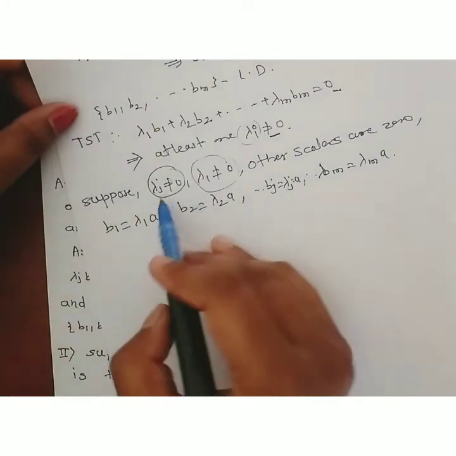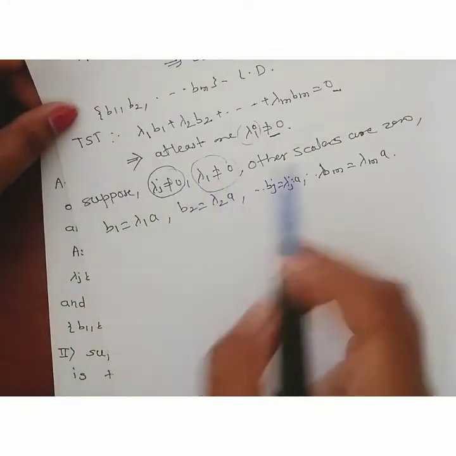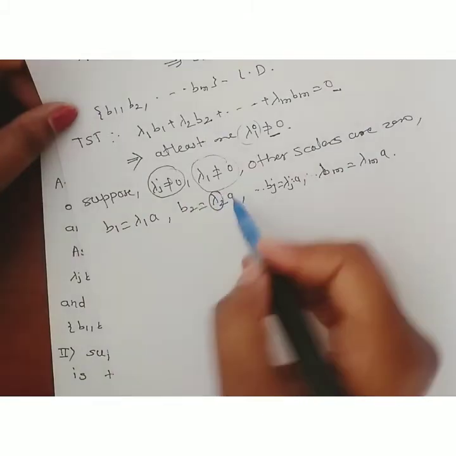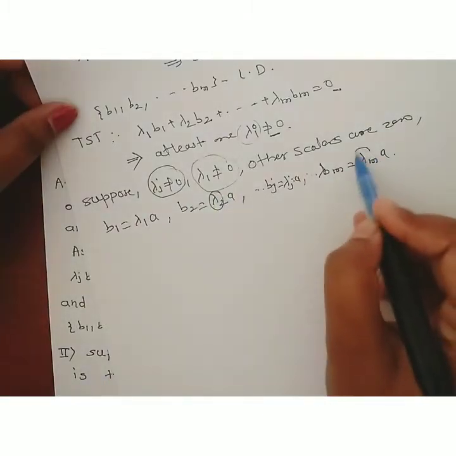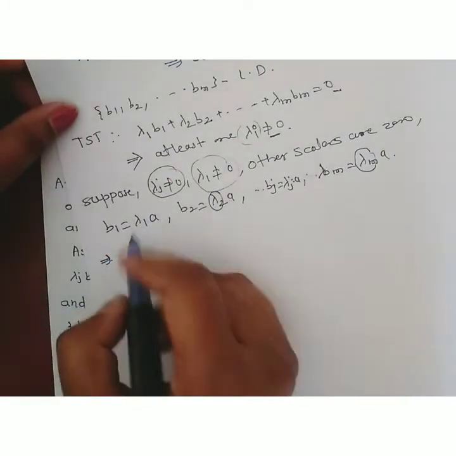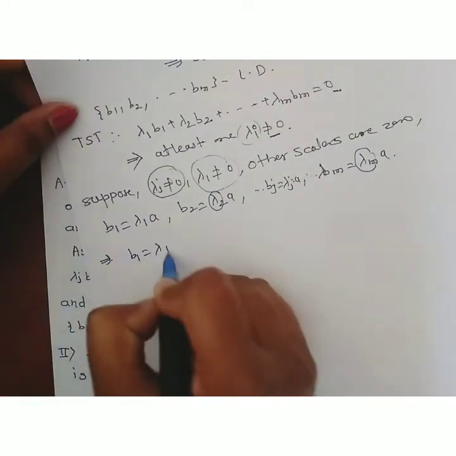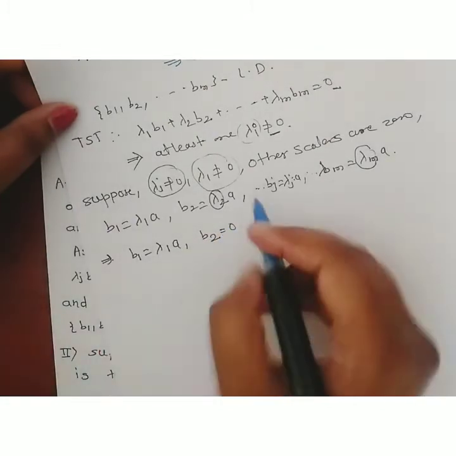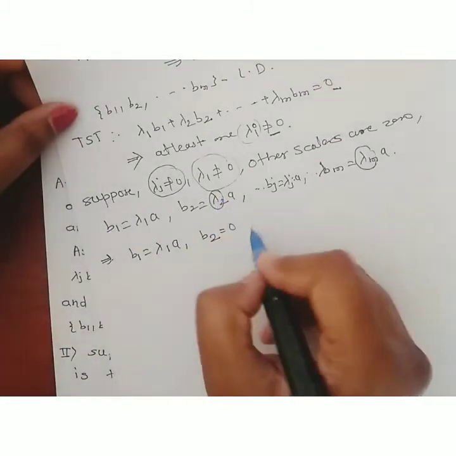Okay, now as lambda j is non-zero and lambda 1 is non-zero, and the other scalars are 0, that implies lambda 2 is equal to 0, then lambda 3 is equal to 0, and so on up to lambda m equal to 0. This implies that b1 is equal to lambda 1 a, and b2 is nothing but 0, since lambda 2 is equal to 0.